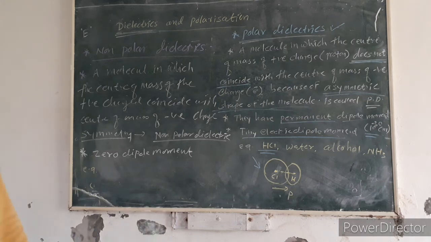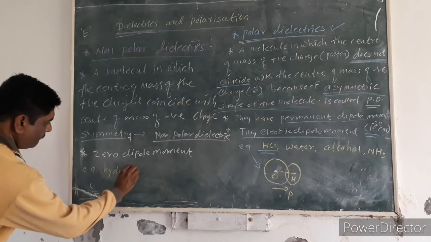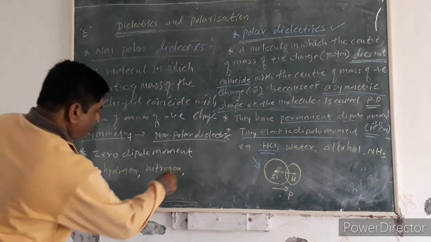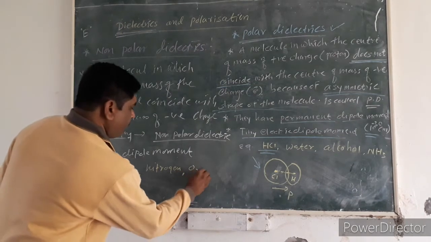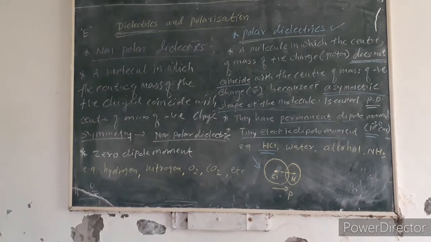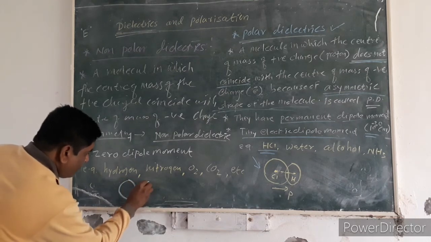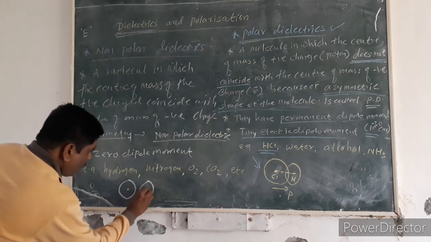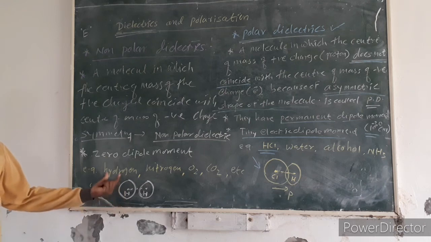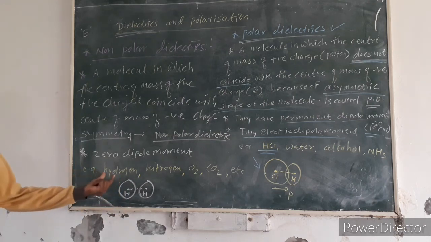The non-polar dielectrics are hydrogen, nitrogen, oxygen, CO2, benzene, etc. These are examples of non-polar dielectrics, and the structure of a non-polar dielectric, hydrogen, is shown in the figure.